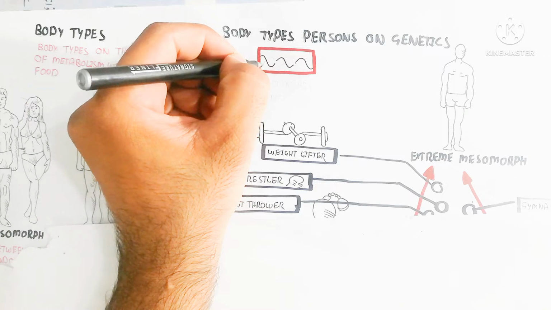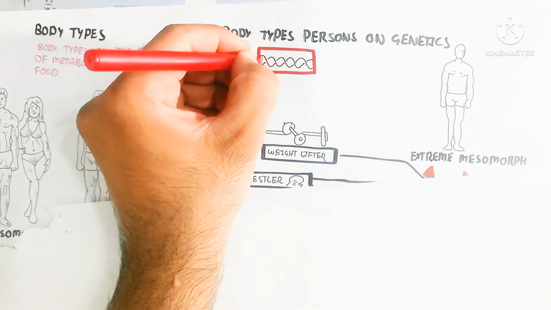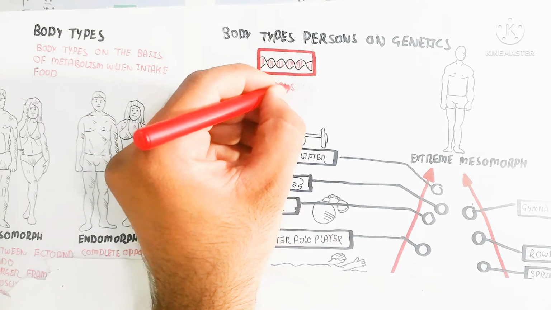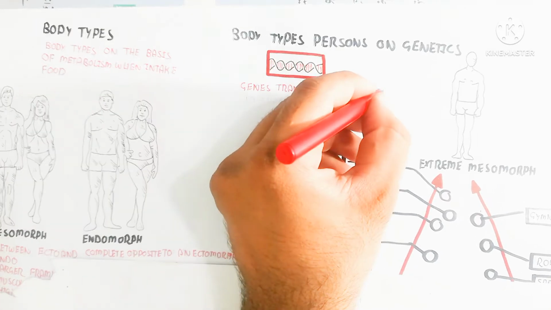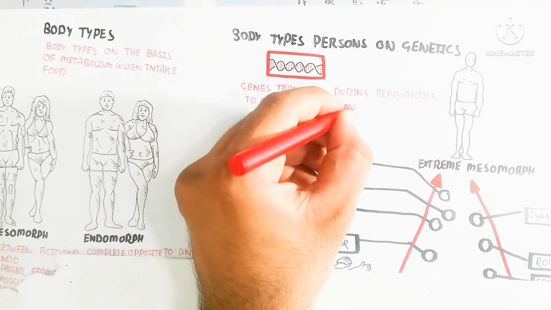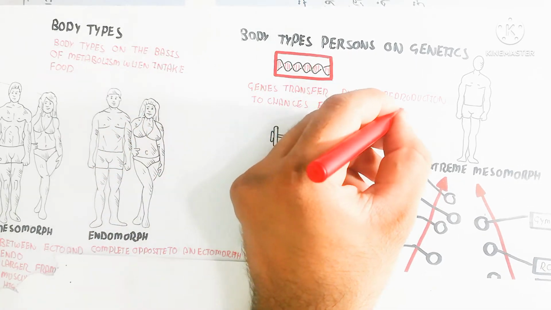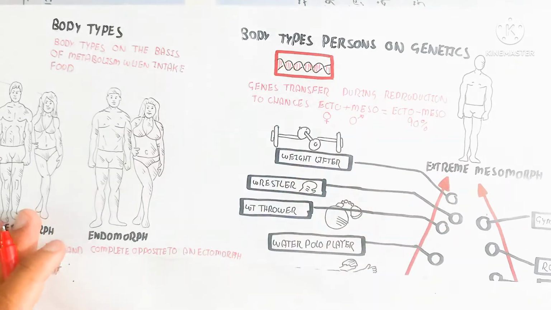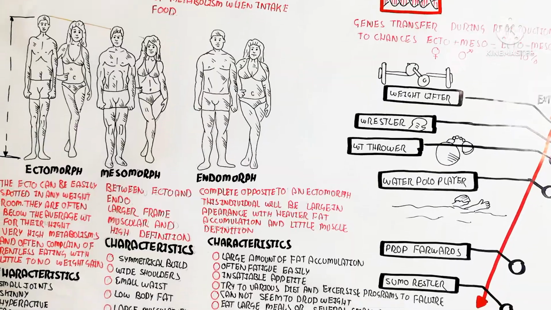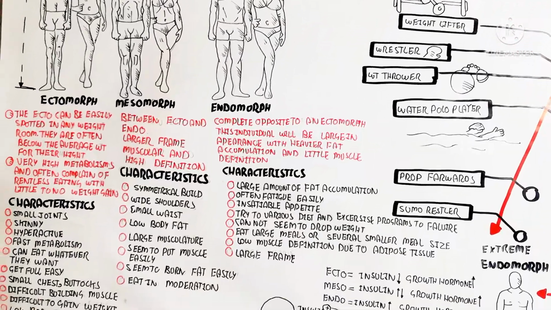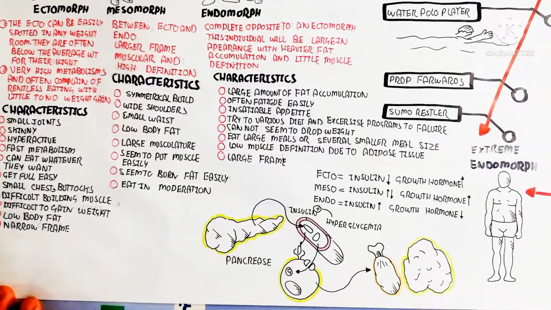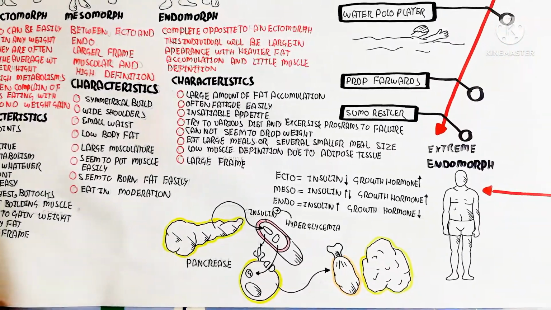And on the other hand, body types depend on genetics, basically the gene transfer during reproduction. A female and male who are ecto and meso will lead directly to ecto or meso babies, and there is a 90% chance through a parent, and if the parent is meso, the child can be meso 100%. Sometimes it will not, but sometimes it works 100%.